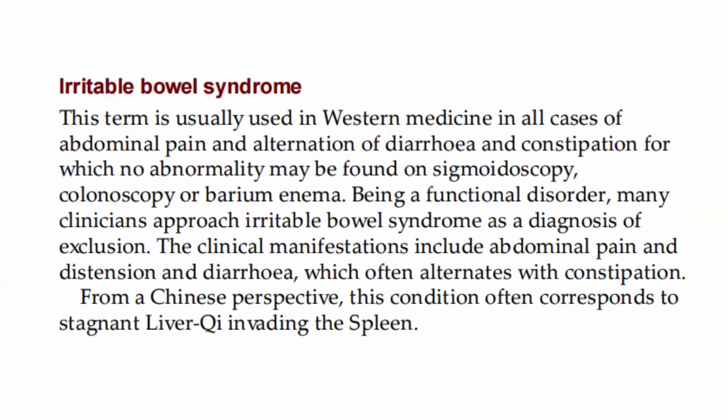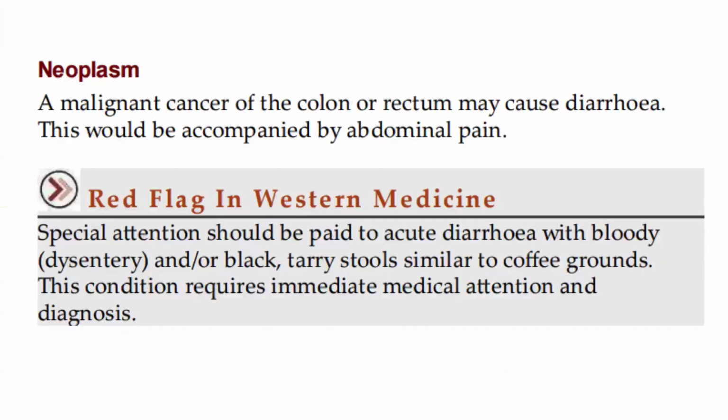Next, we have irritable bowel syndrome. This term is usually used in Western medicine in all cases of abdominal pain and alternation of diarrhea and constipation, in which no abnormality may be found on sigmoidoscopy, colonoscopy, or barium enema. Being a functional disorder, many clinicians approach irritable bowel syndrome as a diagnosis of exclusion. The clinical manifestations include abdominal pain and distension and diarrhea, which often alternates with constipation. From a Chinese perspective, this condition often corresponds to stagnant liver qi invading the spleen.